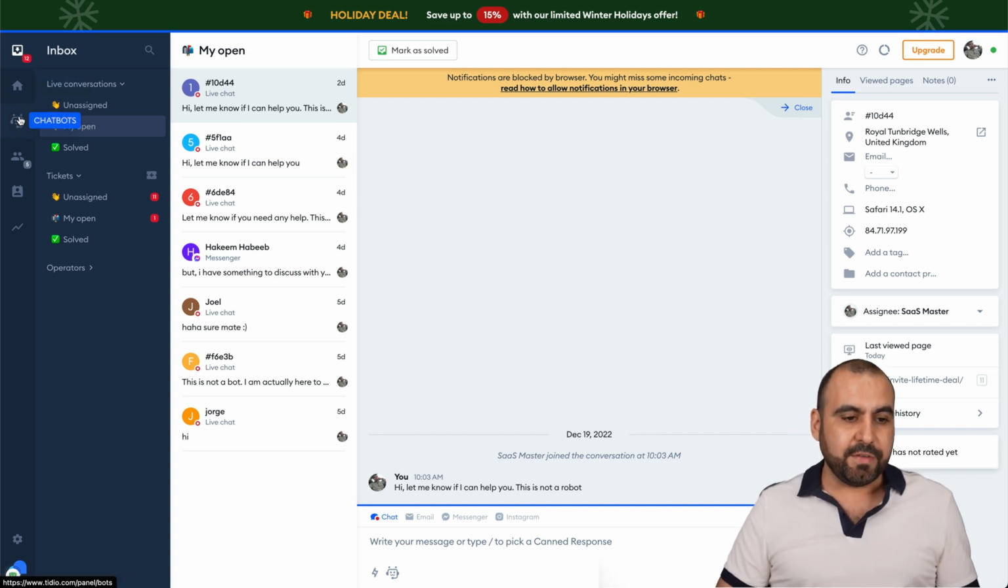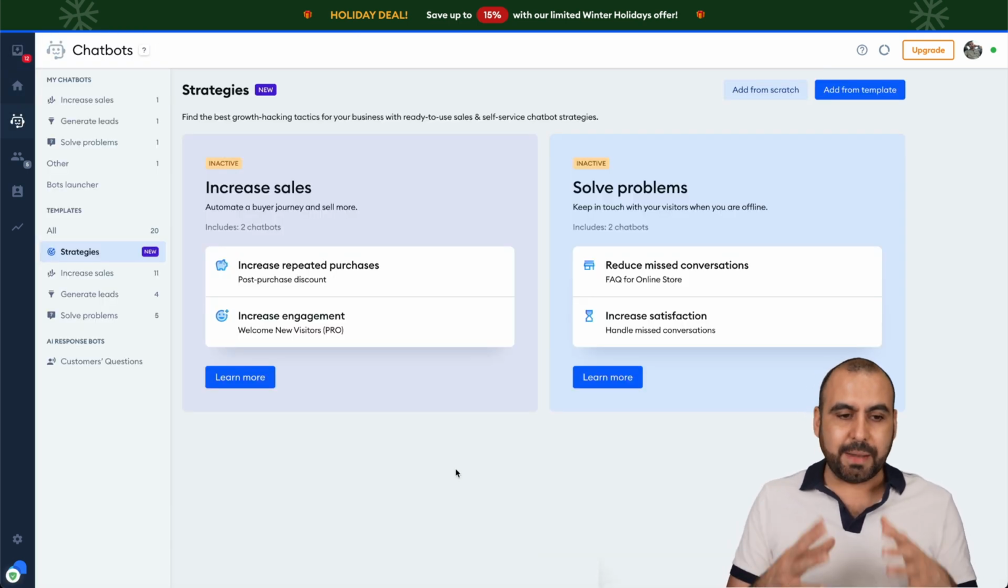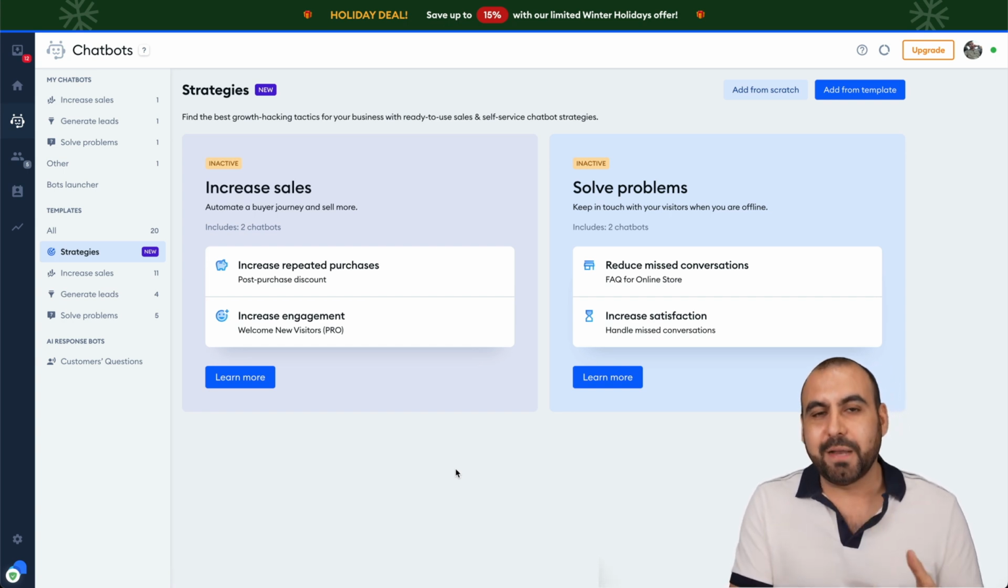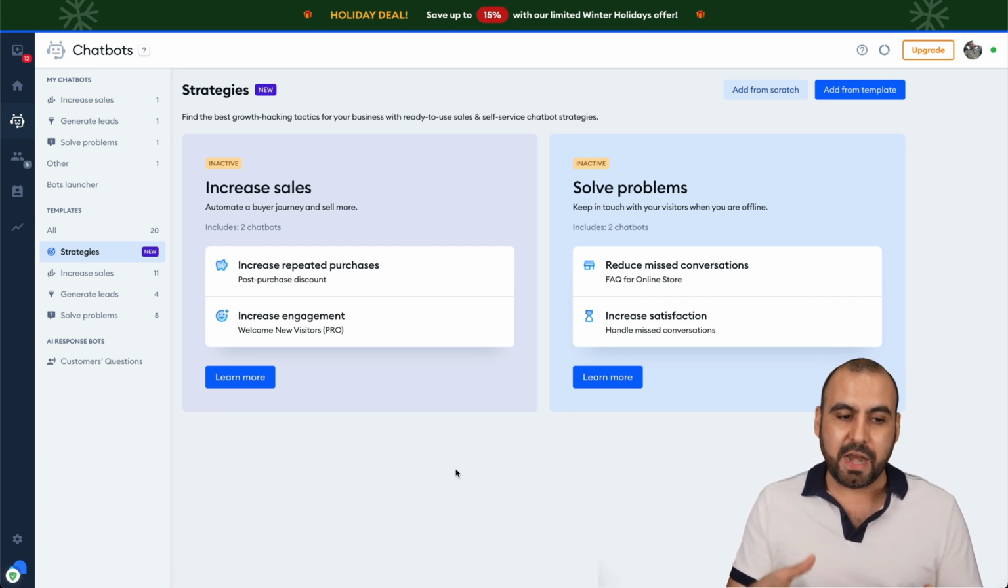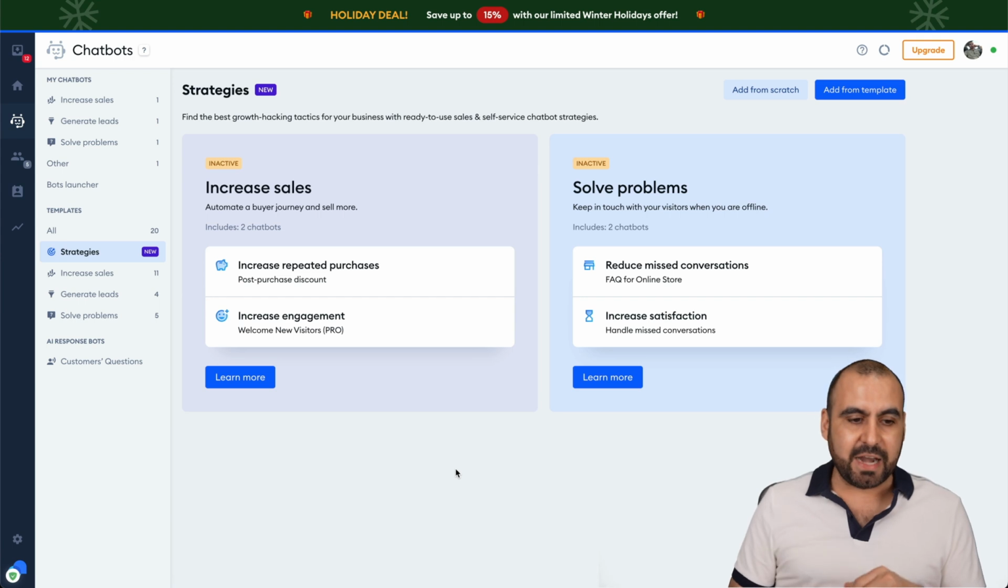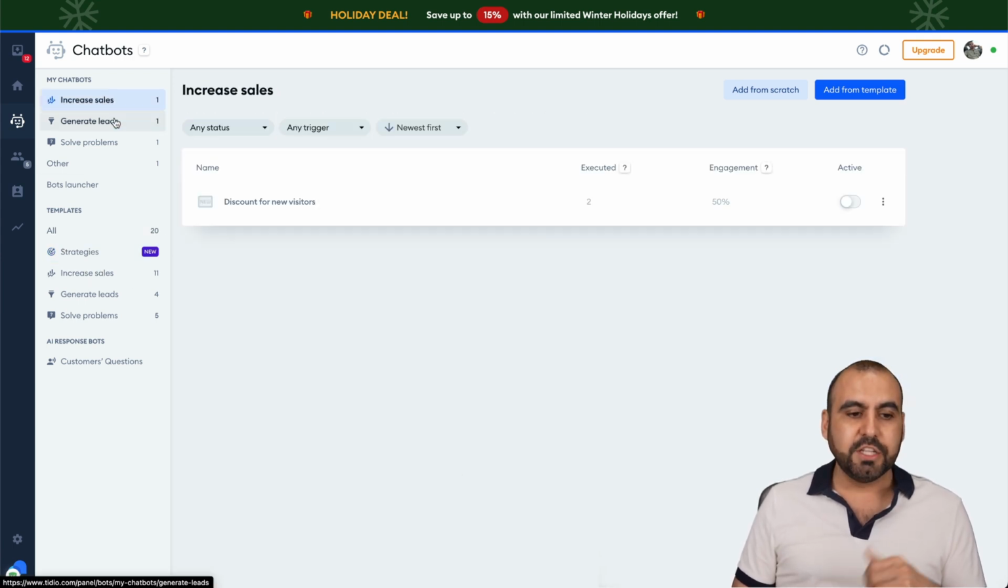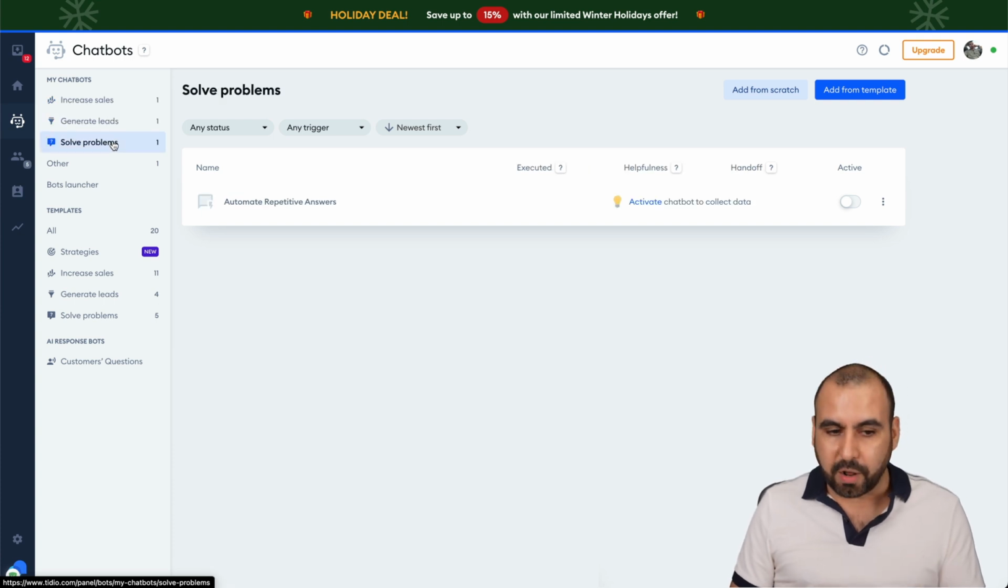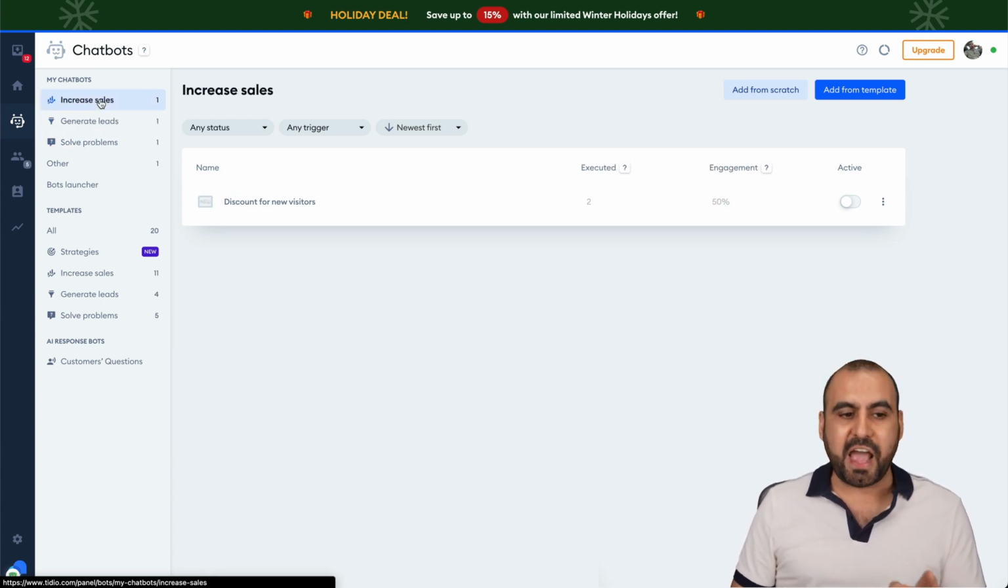The next thing we have is the chatbots. In the chatbots, I really like that they have templates available that we can start from. And they divide these in categories. For example, the templates would be to increase sales, to generate leads, or to solve problems. Now, for each one of these, they have templates.